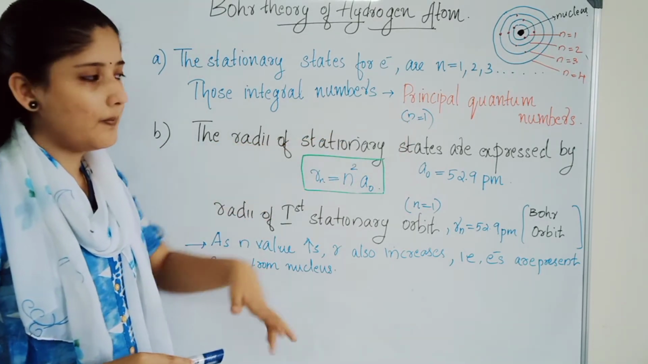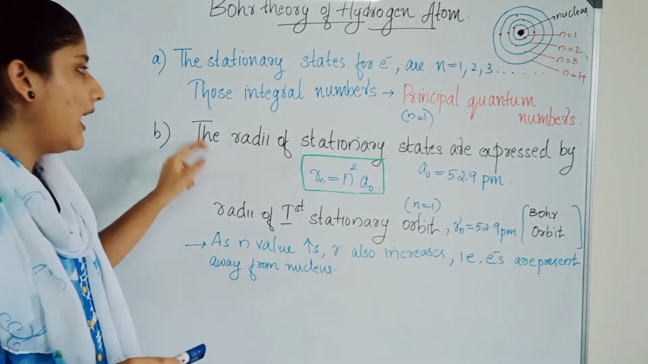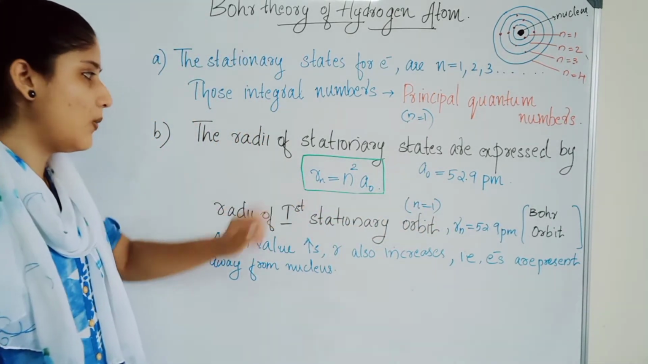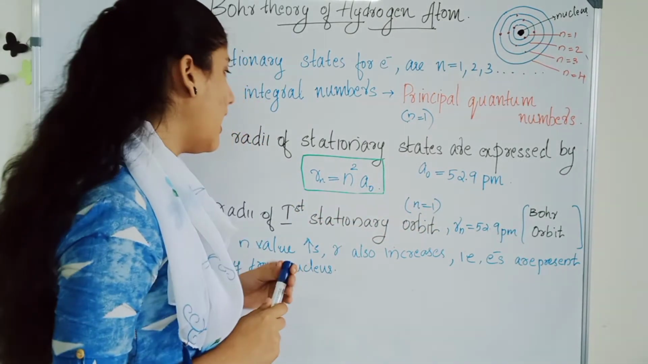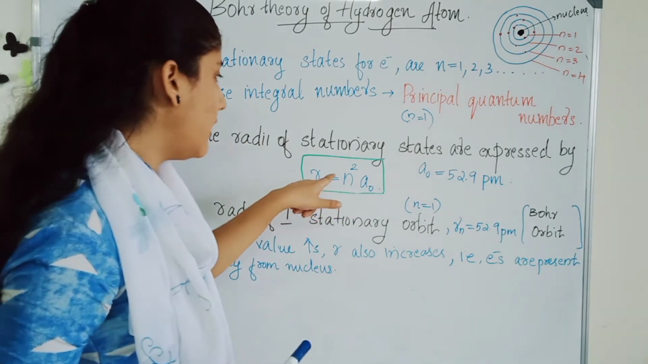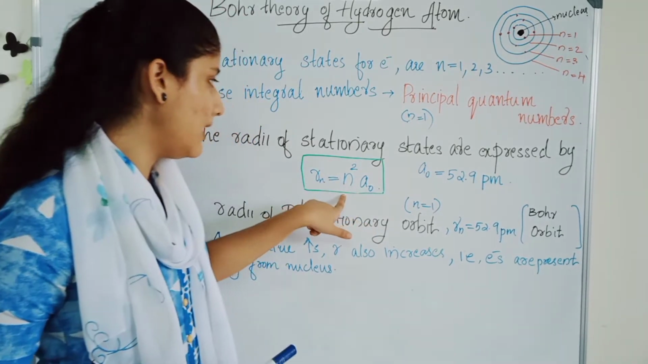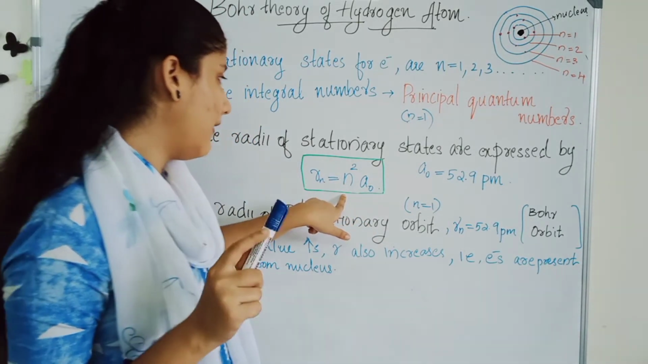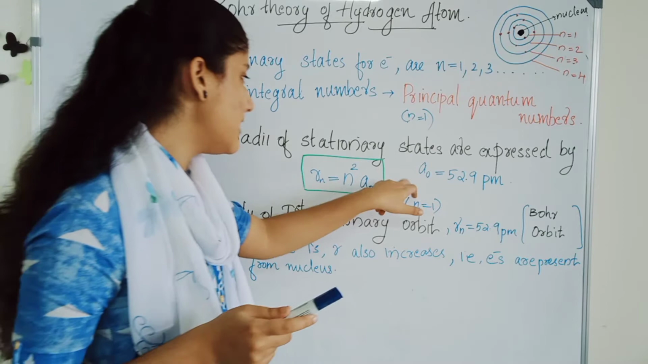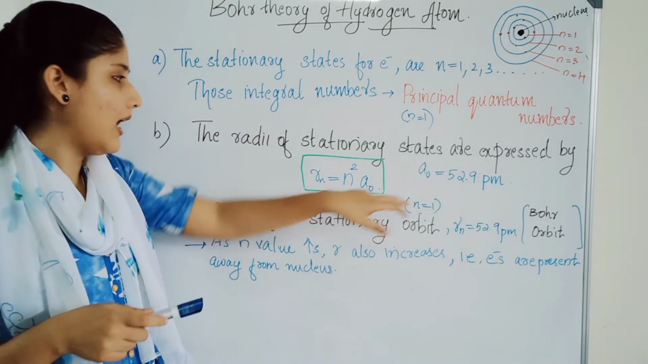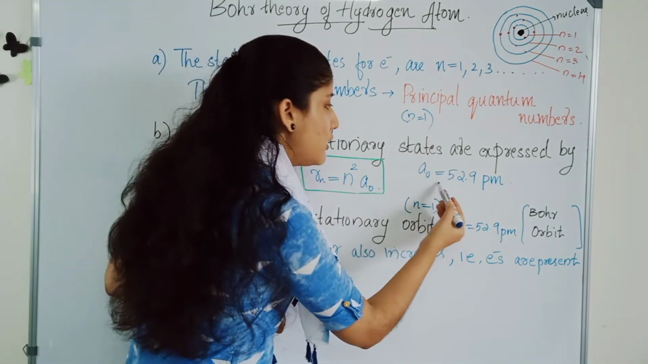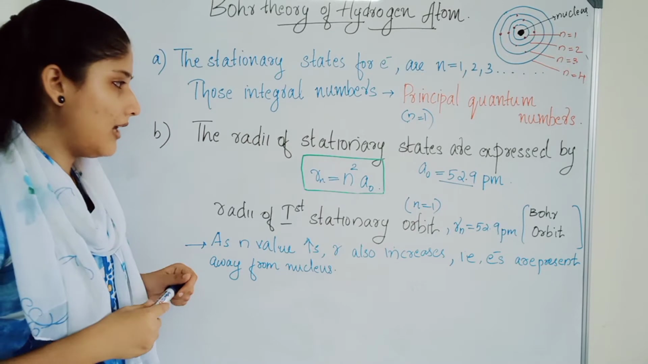The second postulate is that the radii of the stationary states are expressed by the equation Rn is equal to n square a0. That is, the radius of the nth orbit is equal to n square a0. N square means each principal quantum number level, n equal to 1, n equal to 2, and so on, integral numbers, where a0 is a constant with the value 52.9 picometer.